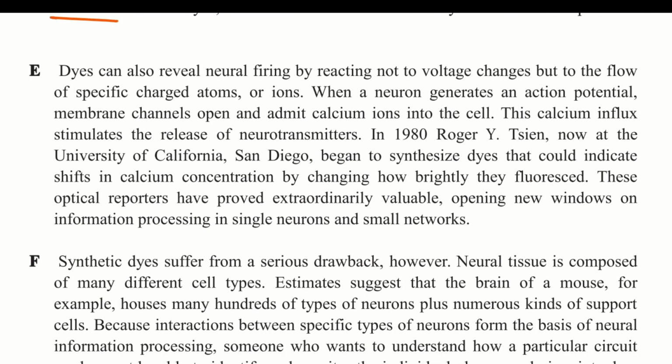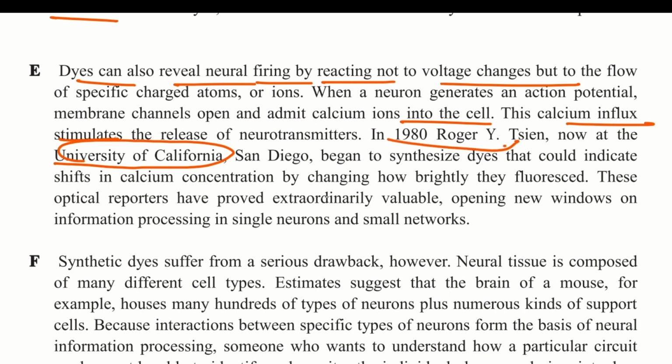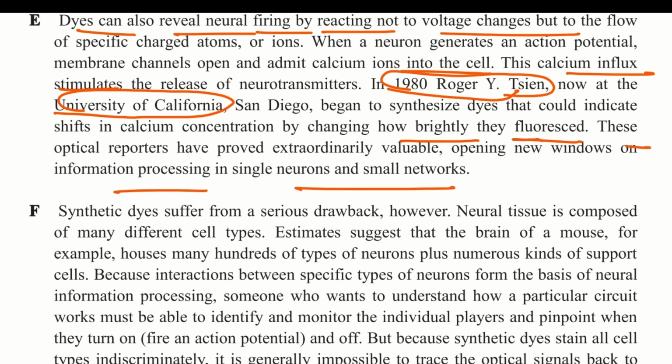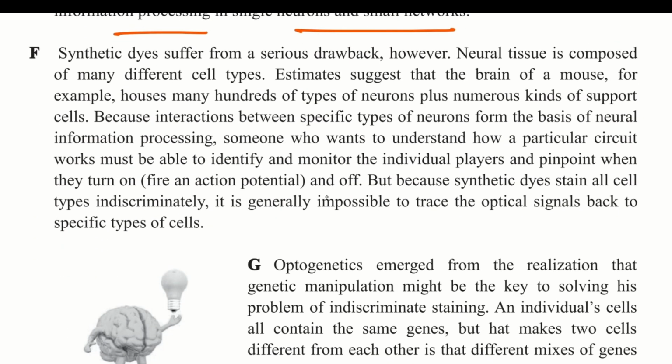neurotransmitter molecules that then activate, inhibit, connect, voltage changes by staining neurons. Then there is E paragraph: dyes can also reveal neural firing by reacting to voltage. You just have to underline. Like University of California in 1918, a particular scientist named Brightly processing. Then next there is F paragraph and G paragraph.